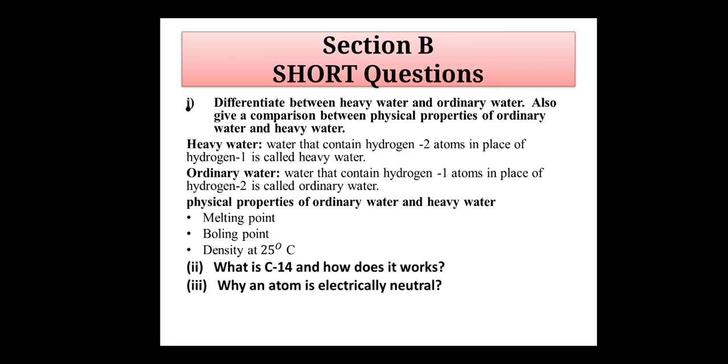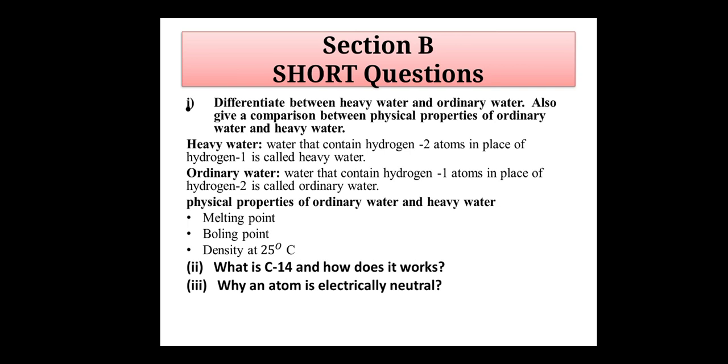What is meant by hydrogen 2 and hydrogen 1? In the case of heavy water, hydrogen contains the isotope deuterium. The atomic mass of deuterium is 2, so we say hydrogen 2 is used in heavy water. While in ordinary water, hydrogen 1 means it contains the isotope of hydrogen, protium. The atomic mass of protium is 1 because protium has no neutron. That is used in ordinary water.